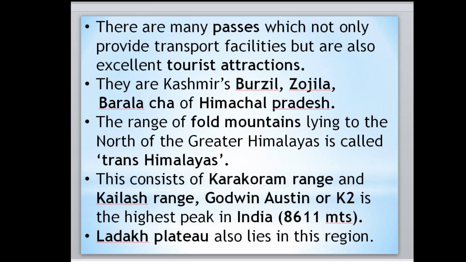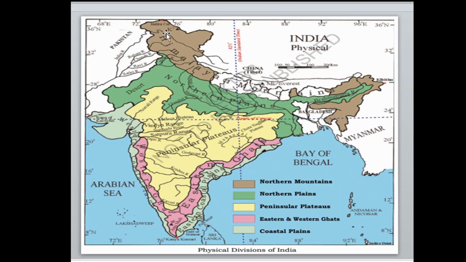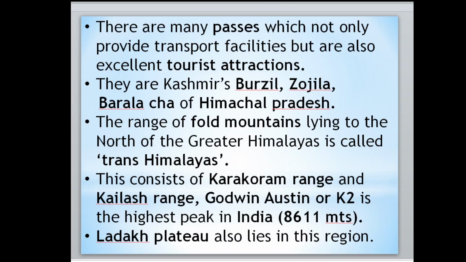Godwin Austin or K2 is the highest peak in India. It is 8,611 meters. K2 mountain is here. It is called the highest peak in India, and in the world, Mount Everest. You have to just remember these two. Now move to the next point. The Ladakh plateau is also in this region only.